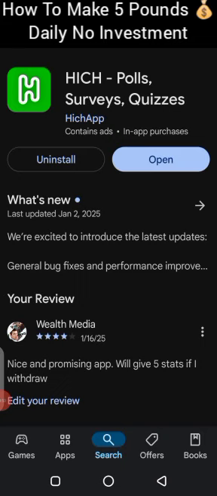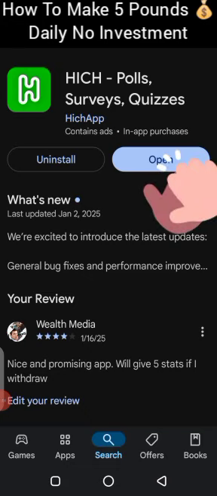So once you have clicked on the link in the post of the person that sent this update to you, it's going to open your app store. If you are using Android, it's going to open your Android Play Store. If you are using iPhone, it's going to open your iPhone App Store. So what you just need to do is to click on install. Yours will be showing install because I have already installed this app, so mine is showing open.